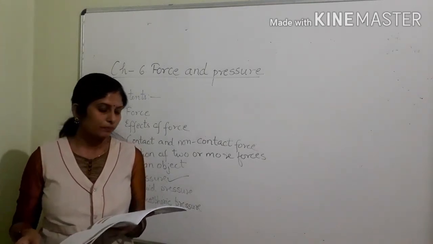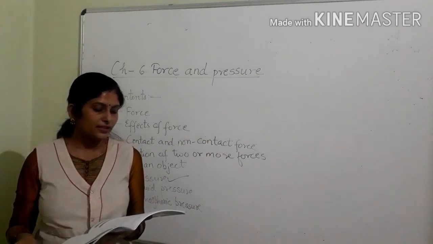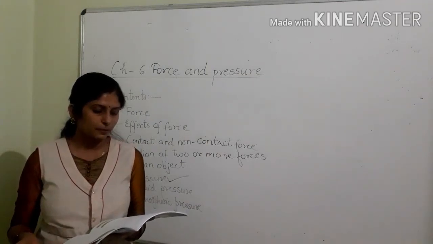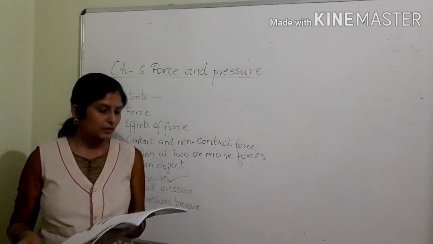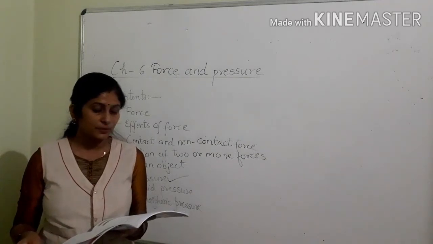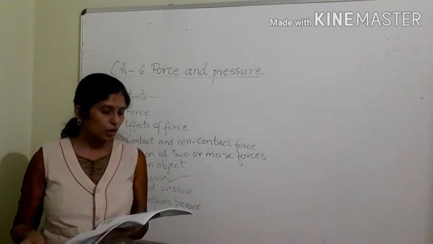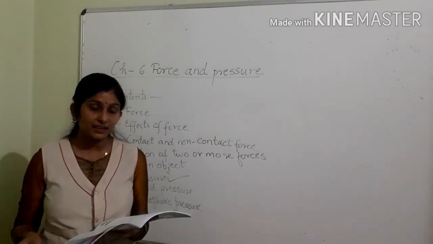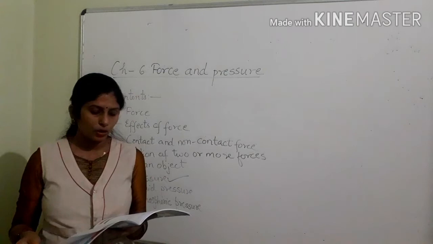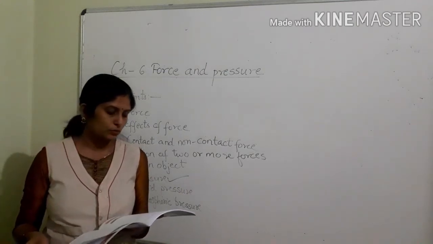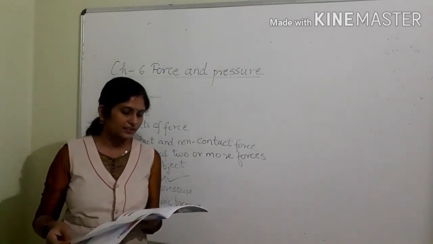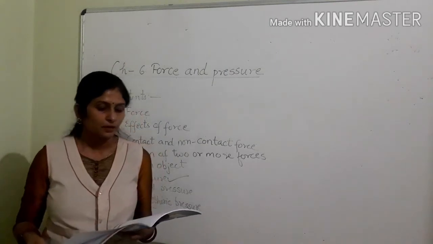8. A blank is a device used to measure atmospheric pressure. Barometer, just now I told you. A barometer is a device used to measure atmospheric pressure. 9. The pressure exerted by liquids is measured using a U-tube manometer. 10. The north pole of a magnet will attract the blank pole of another magnet, south pole. So the north pole of a magnet will attract the south pole of another magnet.